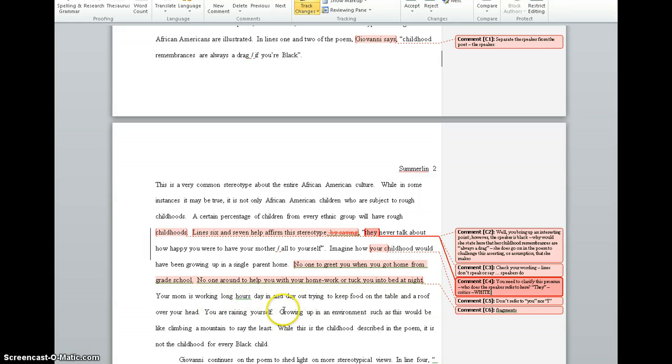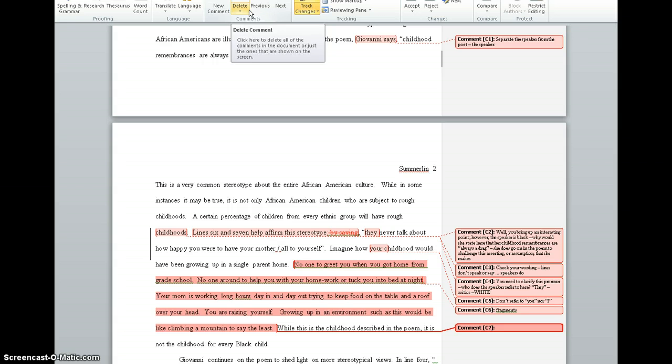Your mom is working long hours day in and day out. Okay, I would probably here perhaps rephrase so you can show your audience that the speaker here assumes that her white biographers will make these assumptions. Like there's assumptions going on here. And these assumptions are based on stereotypes, are based on